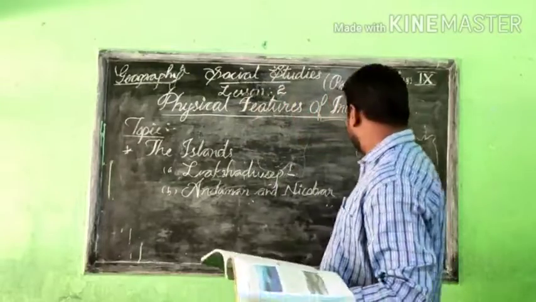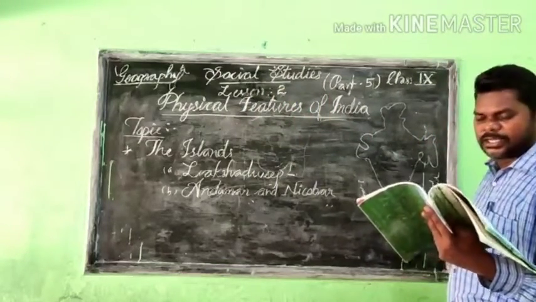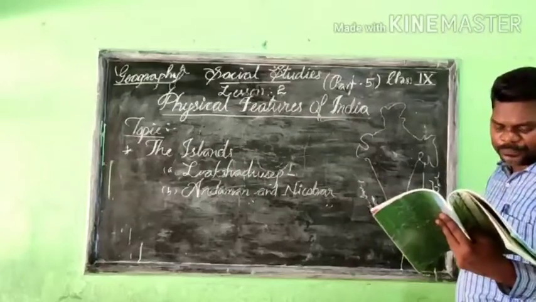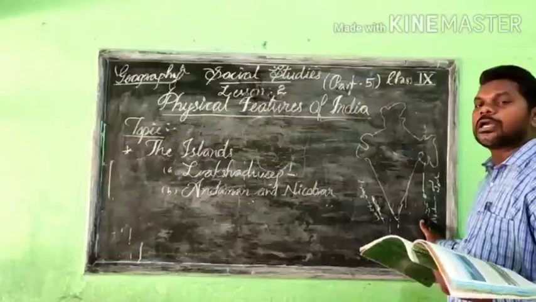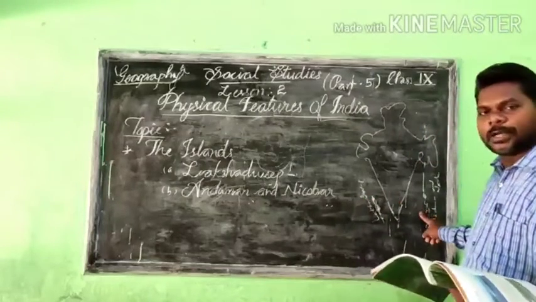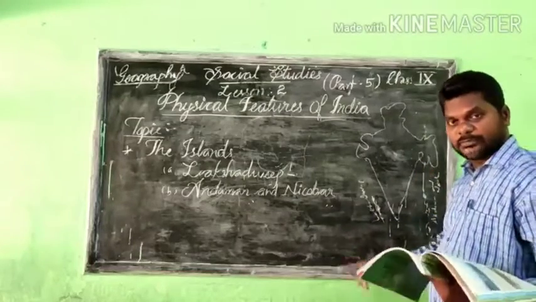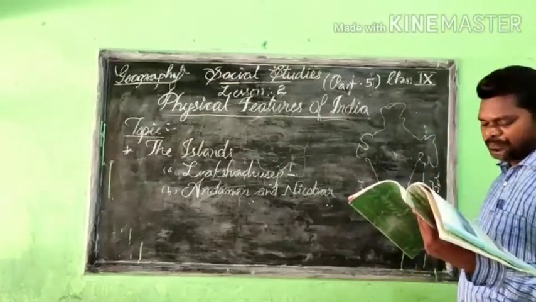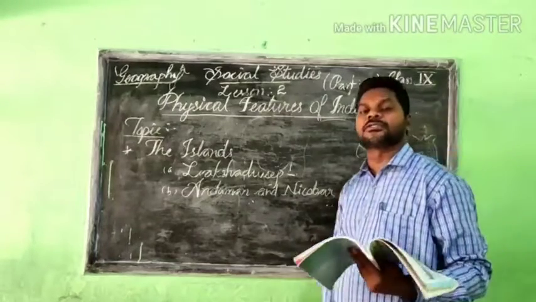From these islands we get port activities, and they are rich in resources. It also helps a lot with fishing, even for India. Both the Lakshadweep and the Andaman and Nicobar Islands help with fishing, are rich in resources, and help us with port activities.